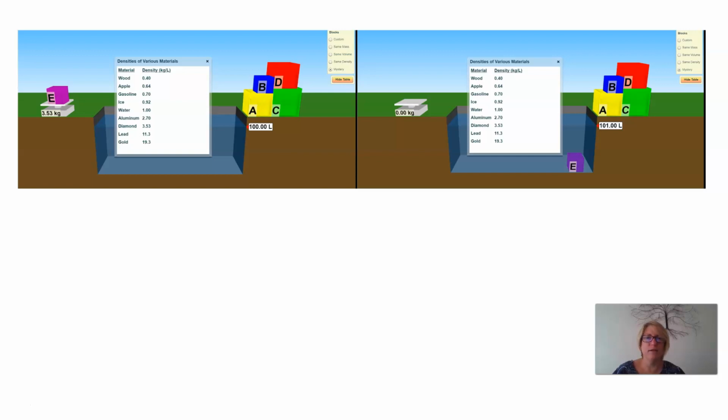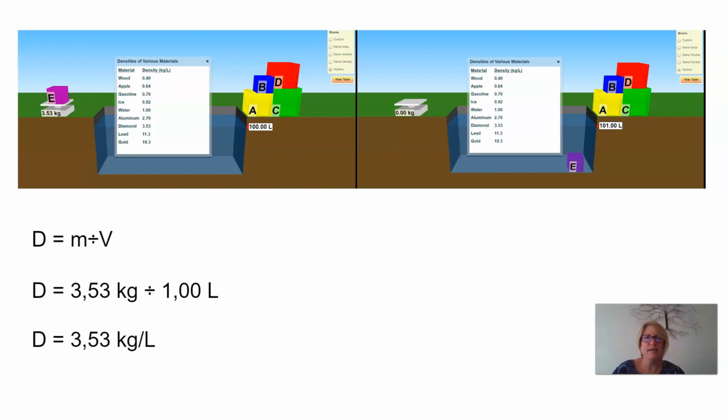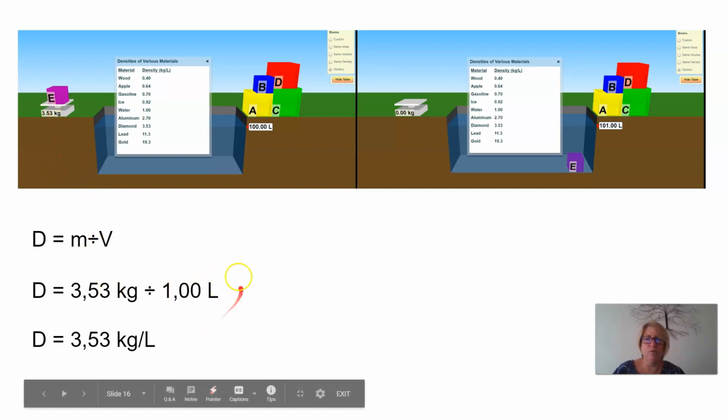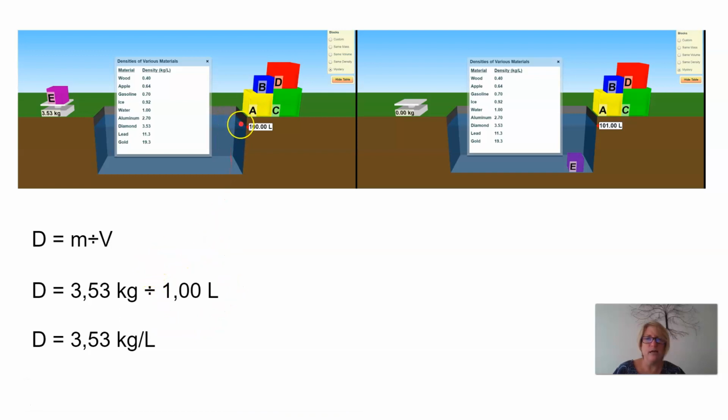Okay, so welcome back, and let us see if you got it correct. Our equation is density equals mass divided by volume. We take our mass from the scale reading here, 3.53 kilograms. Here is our reading of our volume. We start by calculating that here is our container that has 100 liters of water. So we record that value.